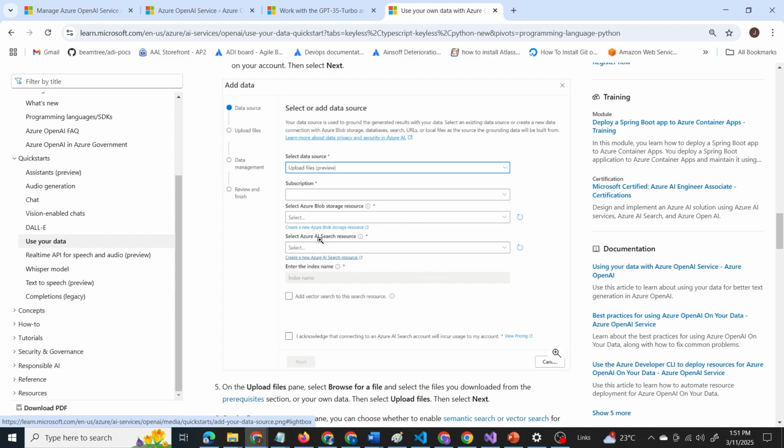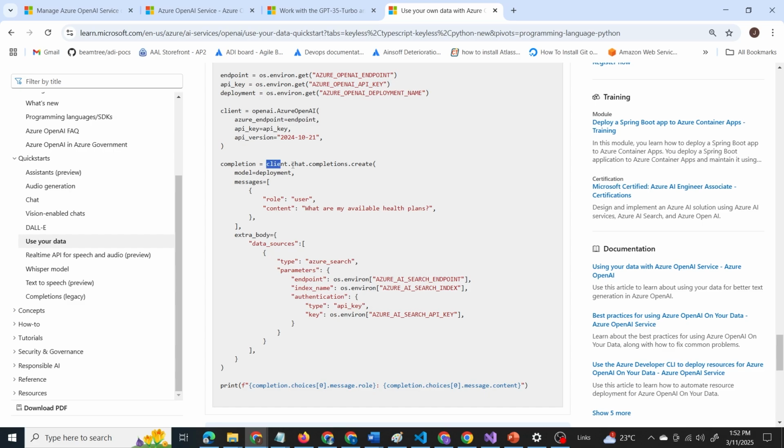That is why we use an Azure AI search resource after uploading our files, so that our data can be indexed and used in an informative manner later. So while completing the code, this is the method we are calling and the type is Azure_search, our search resource, and we are connecting to the search resource to access our data and provide responses based on the data we uploaded.